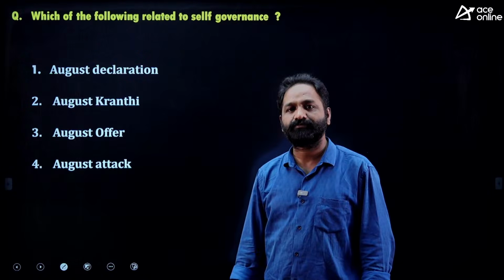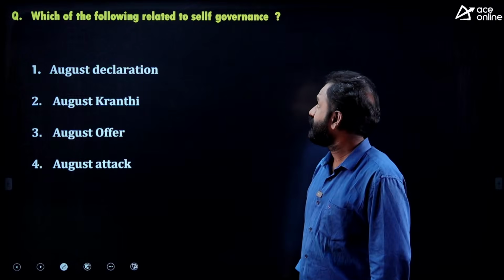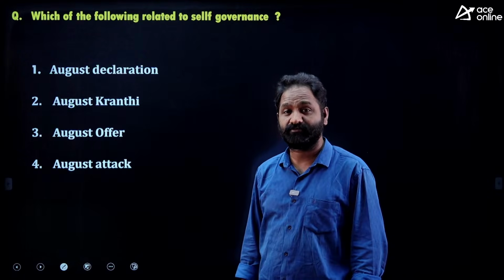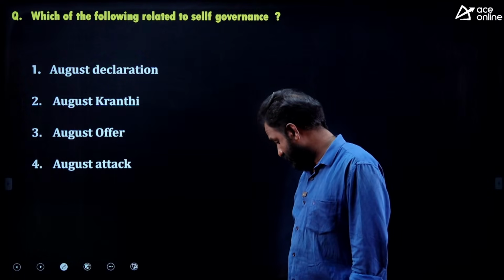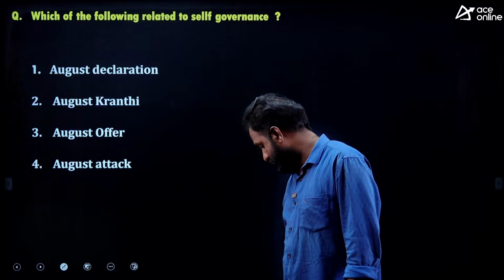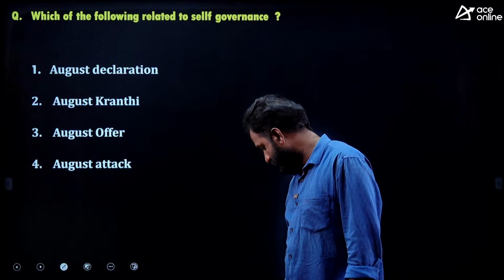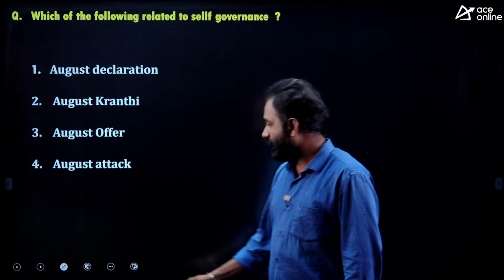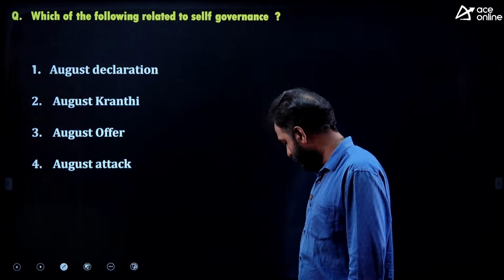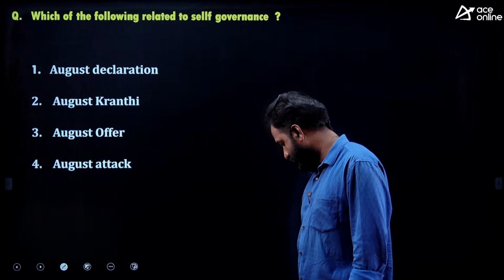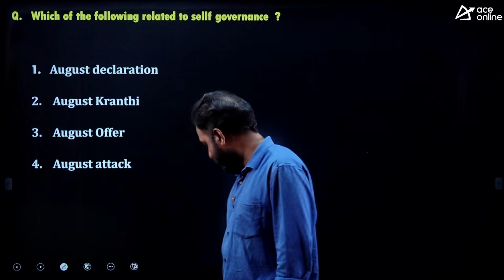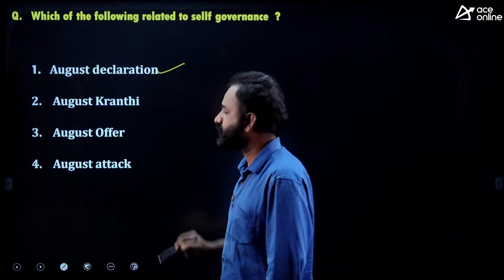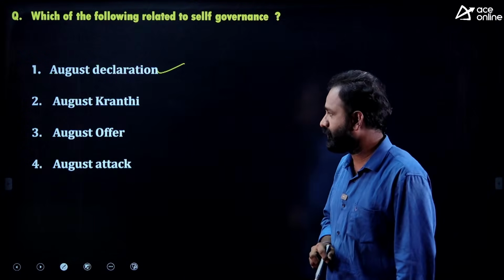So, what is the answer? Which of the following is related to self-governance? Someone says August Offer. Okay, let's say the answer is August Declaration. So let me explain.